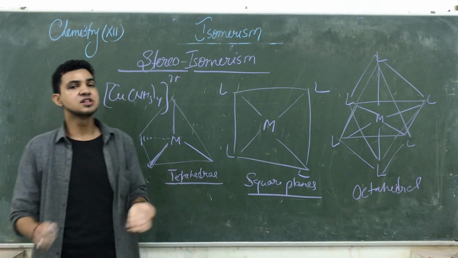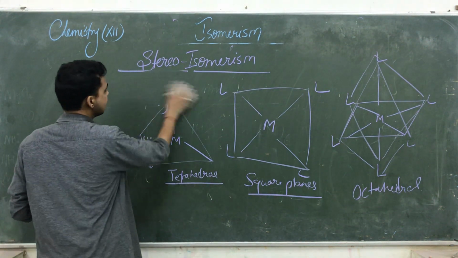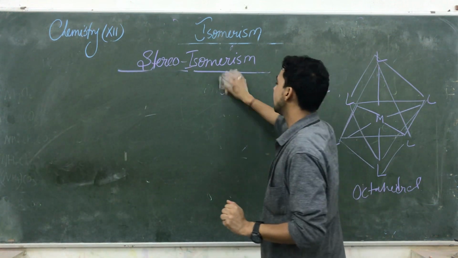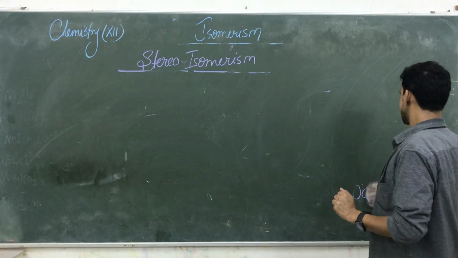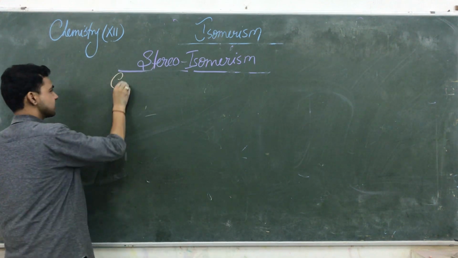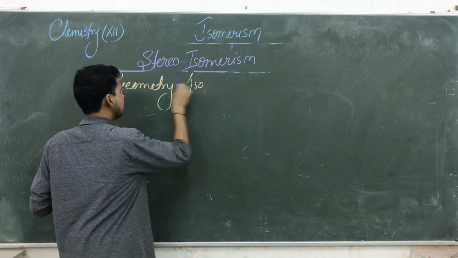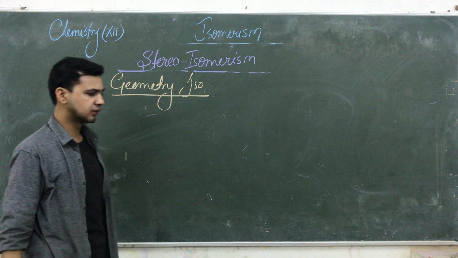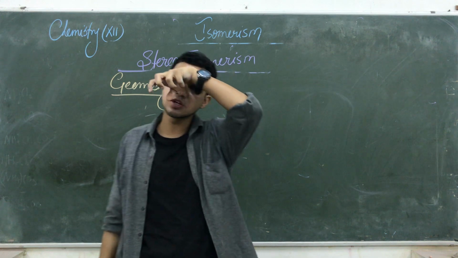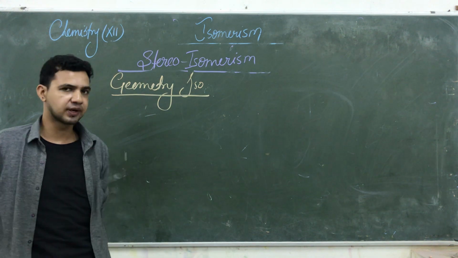So guys, we are starting the stereoisomerisms. The stereoisomerisms, according to my previous point, is divided into two types. The first one is geometrical isomerism and the other one is optical isomerism. So हम केवल आज geometrical isomerism की study करेंगे. So see geometrical isomerism. Geometrical isomerism is generally observed in two types of compounds. One is square planar and another one is octahedral structure. उसमें भी हम आज केवल square planar करेंगे. We will do the octahedral next time.